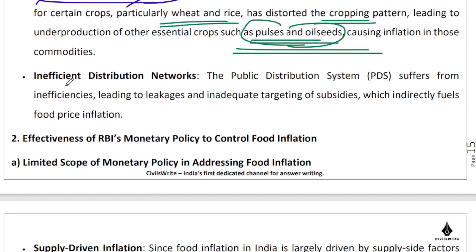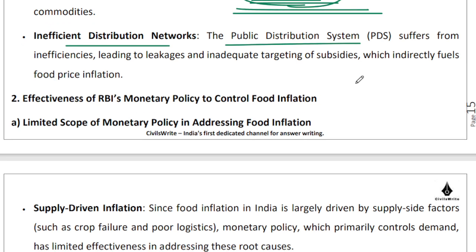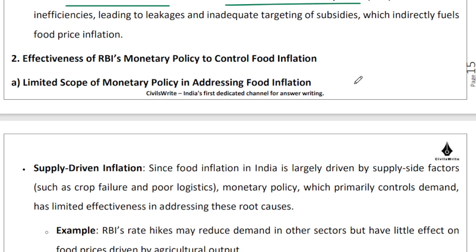And our distribution network, again, is doing its job, but it's not doing a sufficient job, right? Because we are distributing only basic food items through the public distribution system. We are definitely not distributing pulses, milk, fruits and vegetables. Can we or can we not? That's a separate debate. But that is an age-old, 50-year-old distribution system. It needs to be revamped, keeping in mind the 21st century requirements of our country.